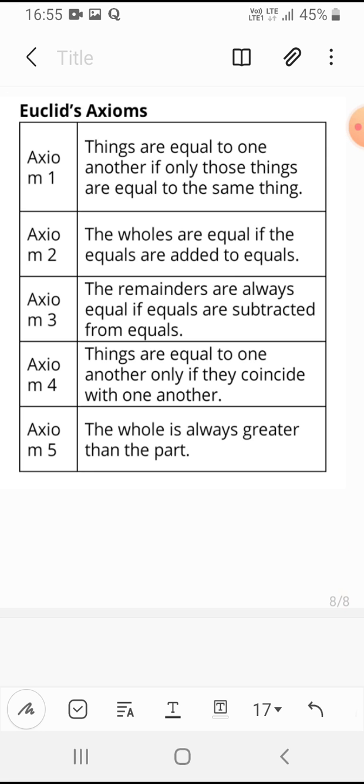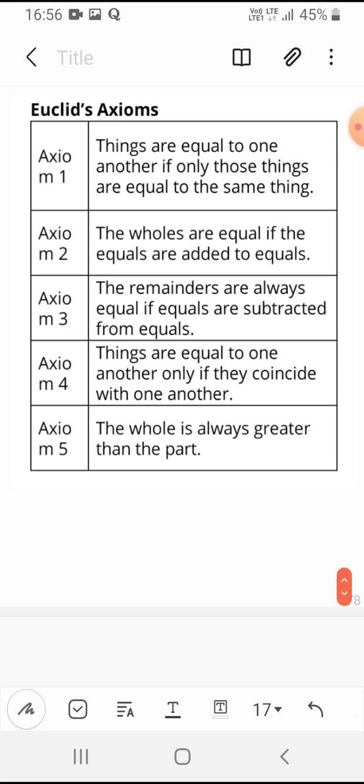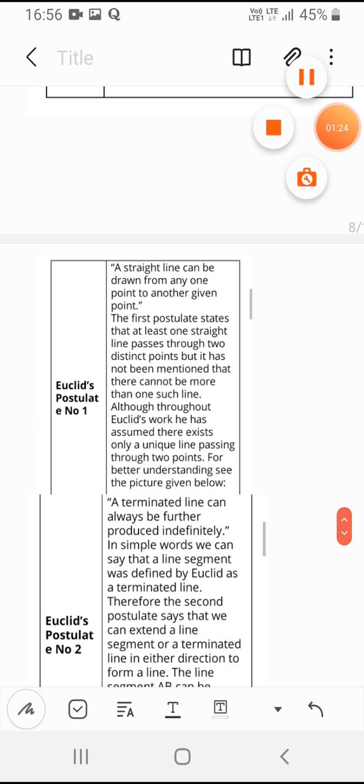Then, the whole is always greater than the part. So the whole is always greater than the part, as you know. A part is a small piece, and the whole, the big thing, is greater than the small part that you keep aside. Next, let's come to Euclid's postulates.